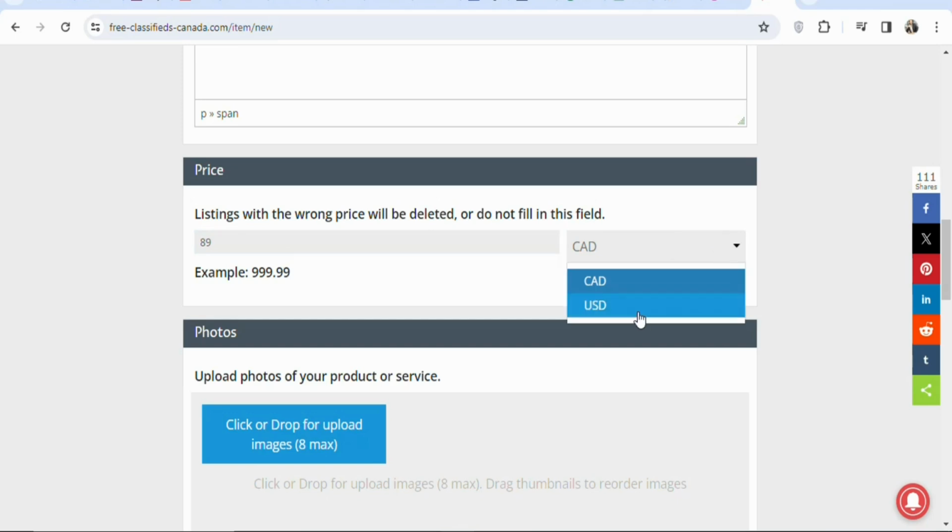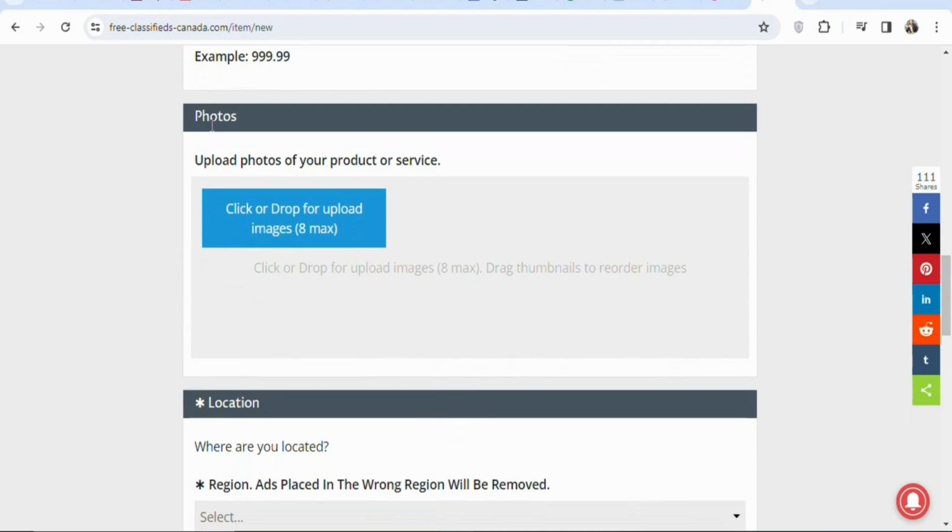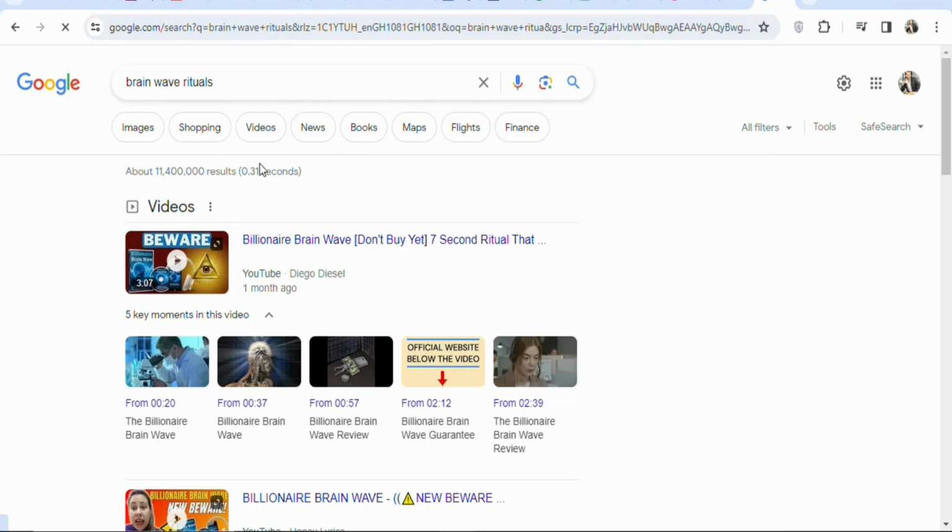So click on it, select USD. Once that is done, you are going to scroll down. You can see photos. You have to add photos of the product. To get images of the product, what you have to do is come on Google and then search for the name of the product.